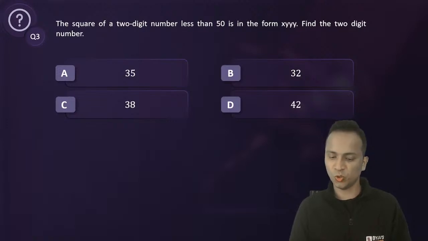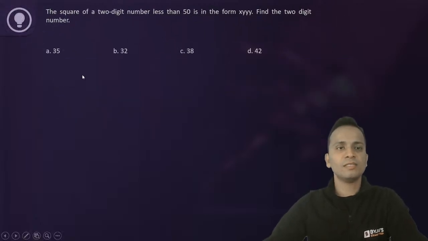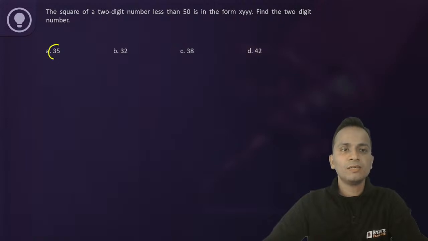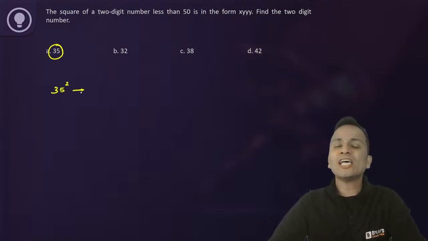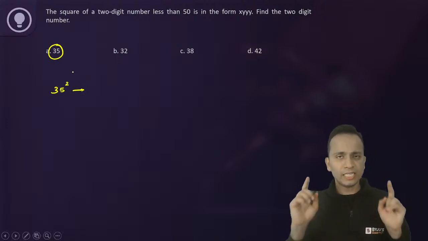Okay, so Nandita, Shilpa, Akshay, very easy question guys. Okay, let's solve it quickly. If I pick the options one by one, 35 square, I will write the last 2 digits of these squares. Let's see only the last 2 digits. Okay, listen carefully.